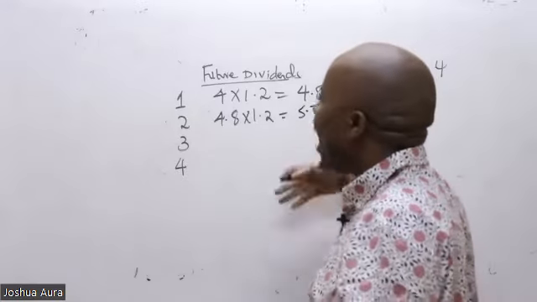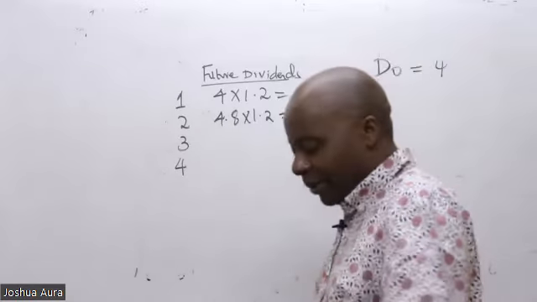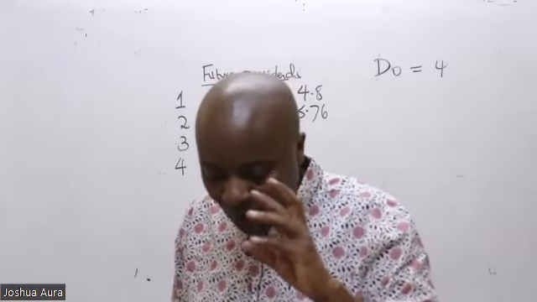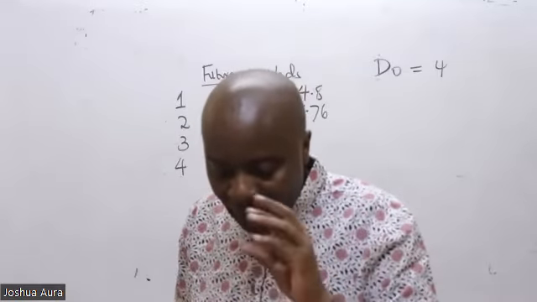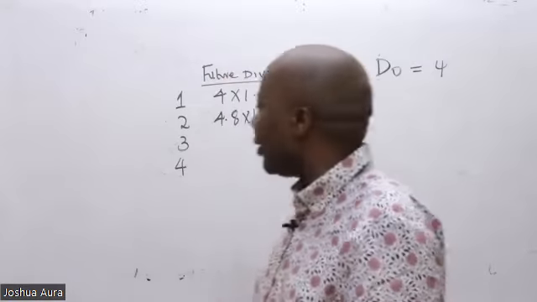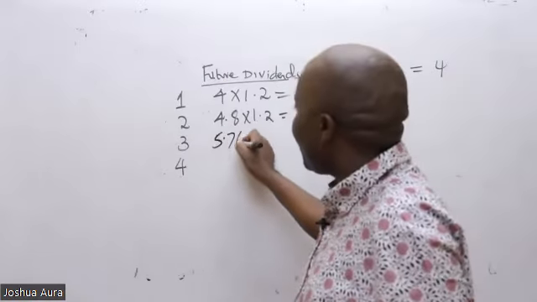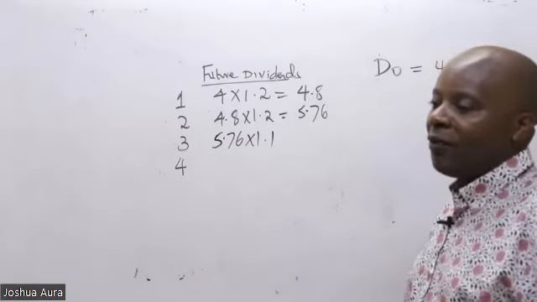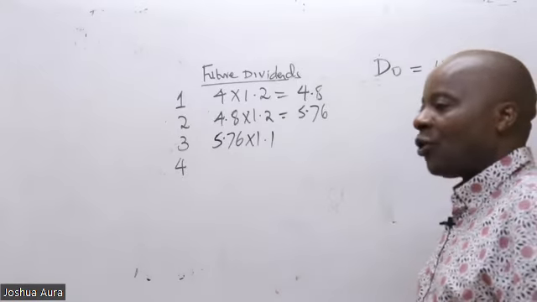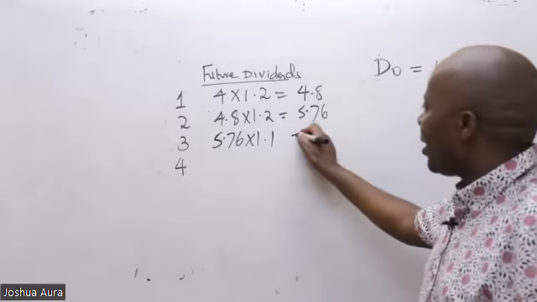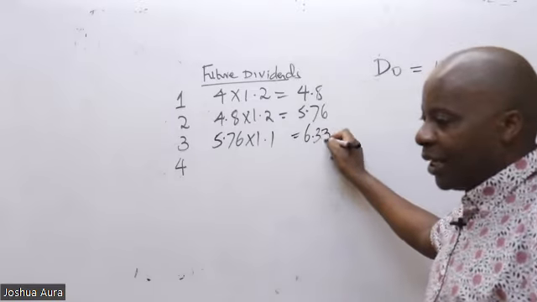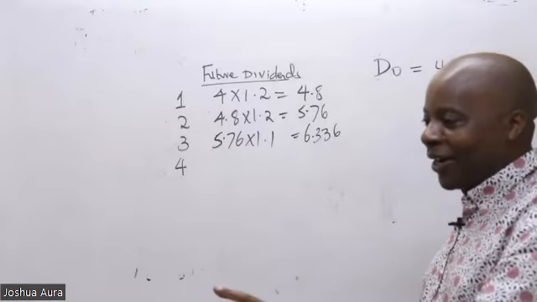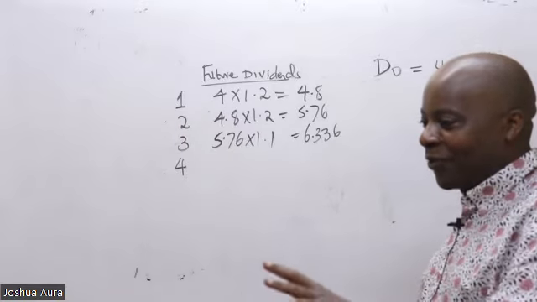Then what happens thereafter? After year number 2, we will still have the dividends growing, but this time at a smaller rate. 10% for the next 2 years. So 5.76 times 1.1, which will end up giving me 6.336. I would want to get figures from most of you, from all of you.